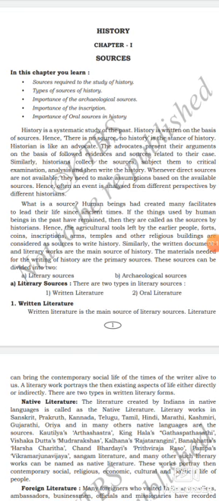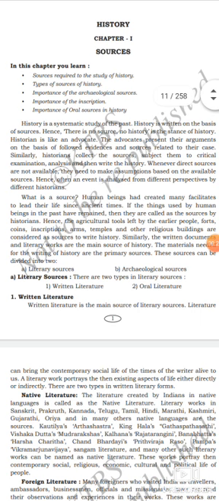In your previous class, in 7th standard social science, you learned only 3 parts: history, civics and geography. But in 8th standard, you will see 6 parts in your social science subject: history, political science, geography, economics, sociology, and business studies. Got it? Among them, today we will see the first lesson in history. The lesson name is Sources.